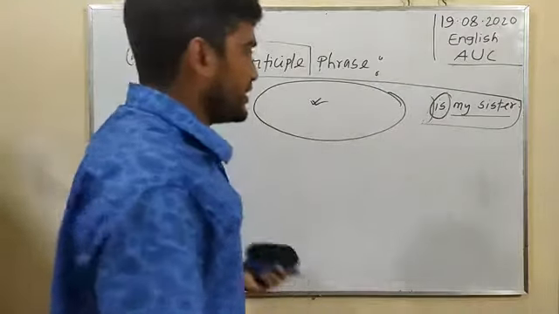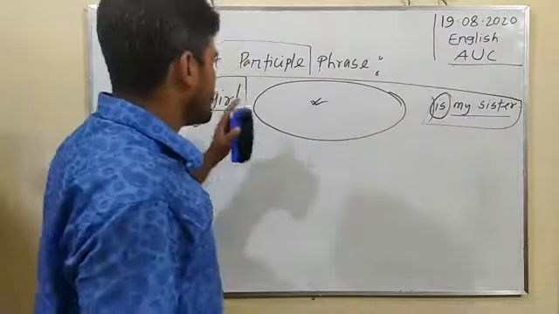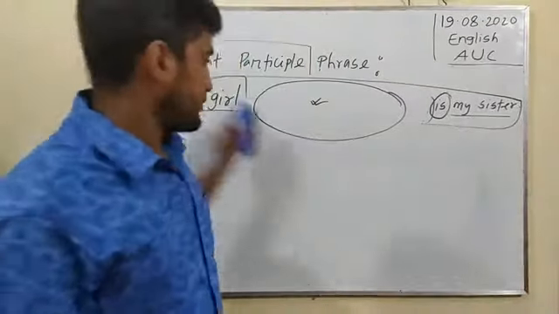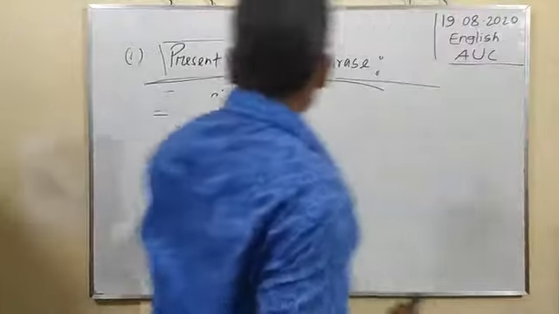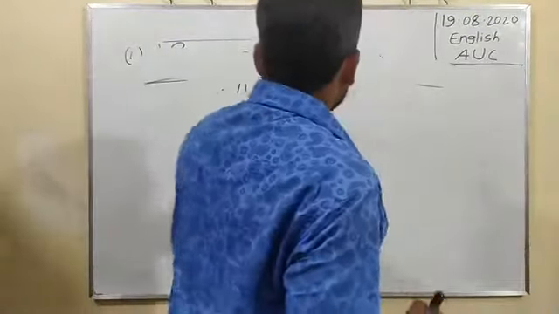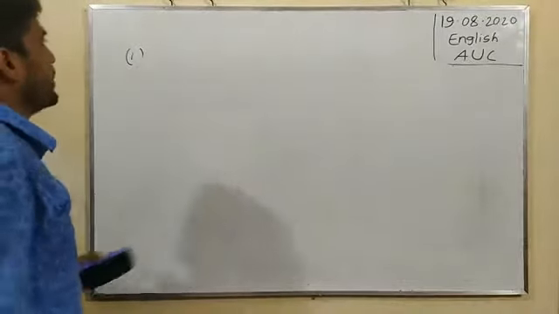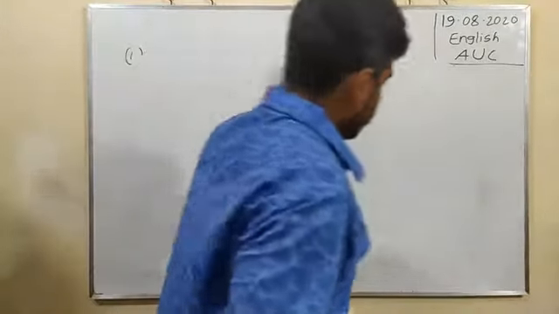I think you are clear about this definition named present participle phrase. Now I am going to discuss the second rule, the past participle.